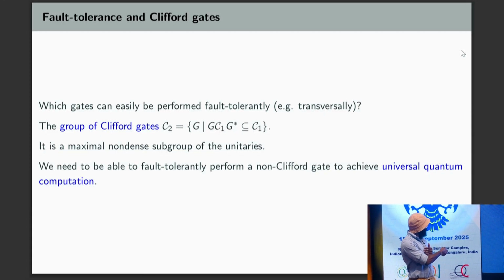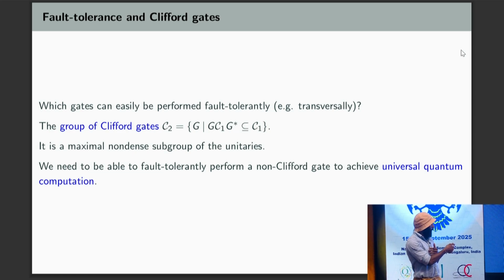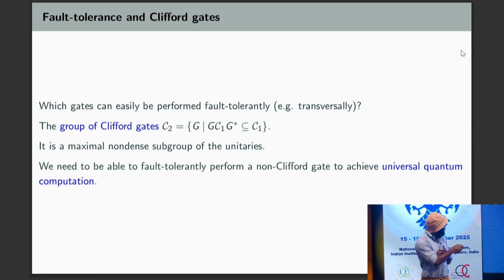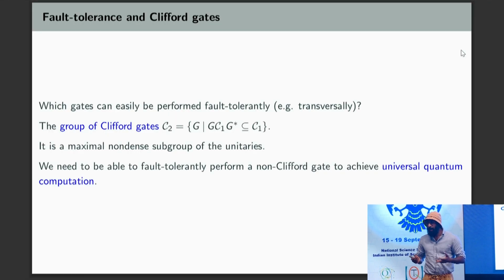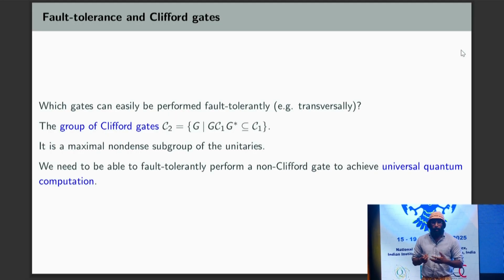So the definition of the Clifford gates, as you probably know, is that they conjugate the Paulis back to Paulis. The group of Paulis I've labeled by C1 suggestively, and the group of Clifford gates is C2. The Clifford gates form a maximal non-dense subgroup of the unitaries. What that means is that you cannot approximate any gate using Clifford gates, but it's the largest subgroup of the unitaries that has this property.